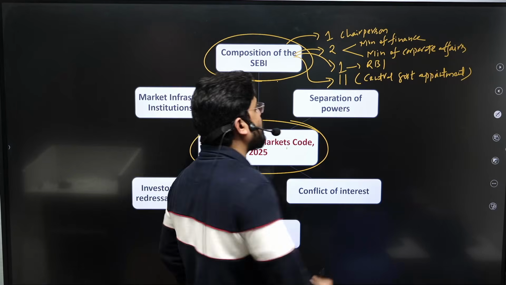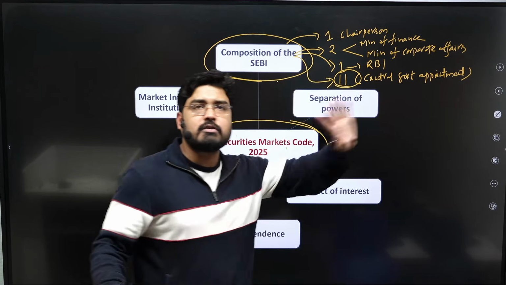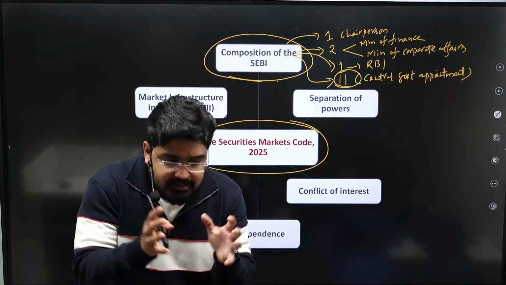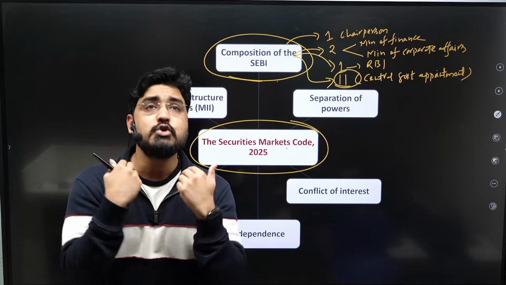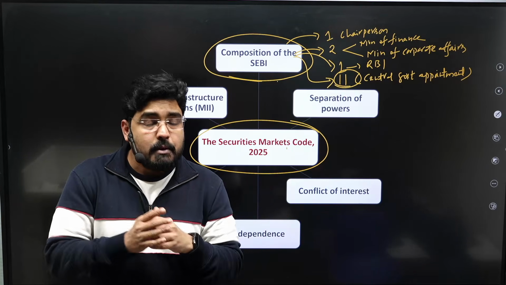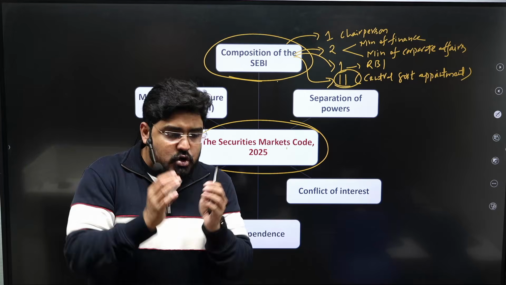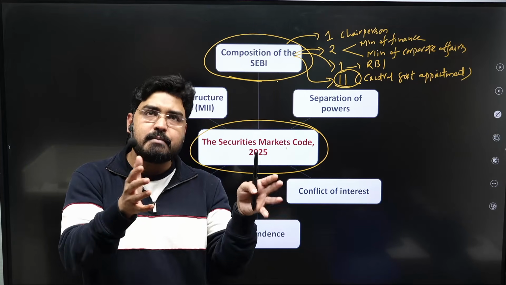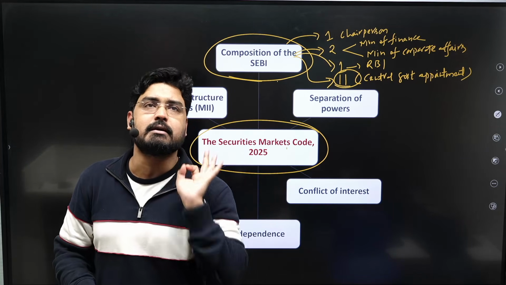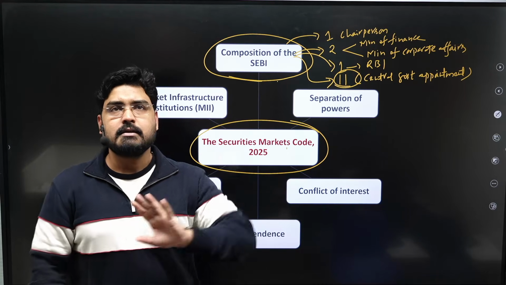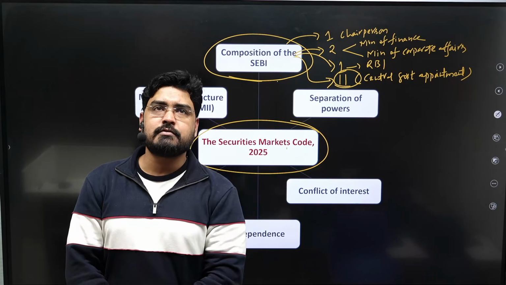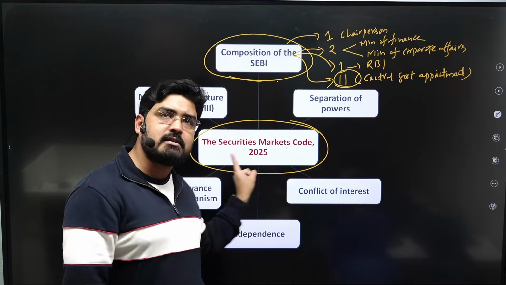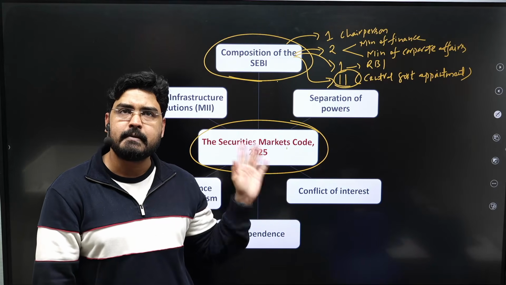This is important. Why was this done? The idea was to increase the size of the SEBI by making new appointments from people belonging to different fields, to enhance the expertise of the SEBI to function relatively better. Right? So this is about the composition of the SEBI that was introduced as per the Securities Markets Code 2025.